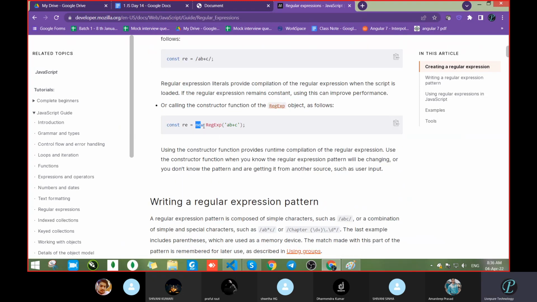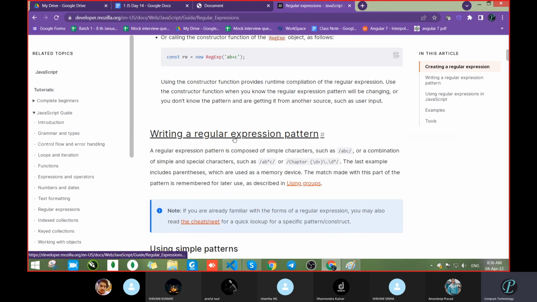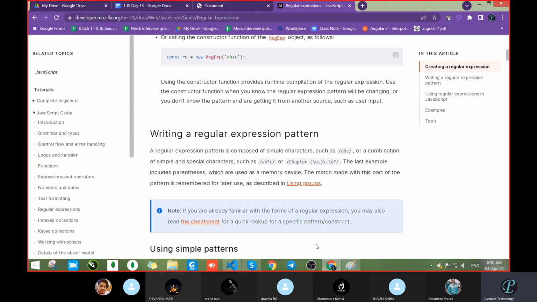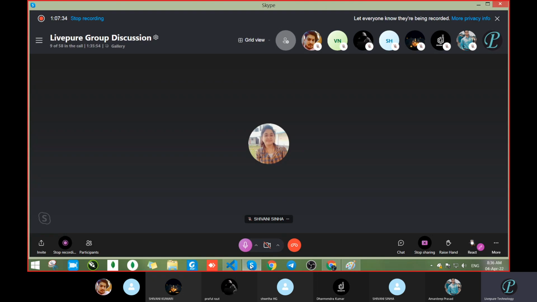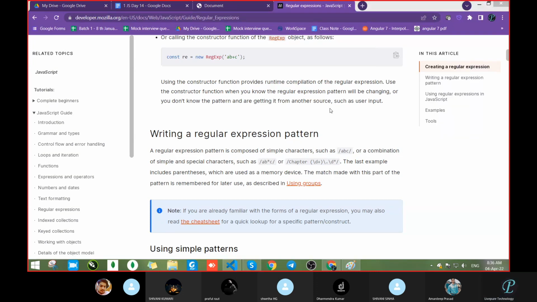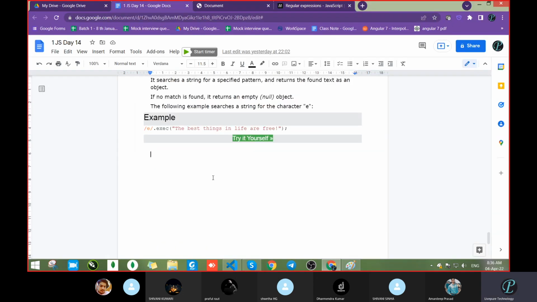You can create a new object, take the data and pass that. So what you have to do is one assignment which I gave, that's this one, let it be, but you have to do it for the search one. Okay, take the data from the user and start searching that. Whatever data the user enters, you have to pass that, search it, and reflect whether we got it or not, like this. So this was the regular expression.